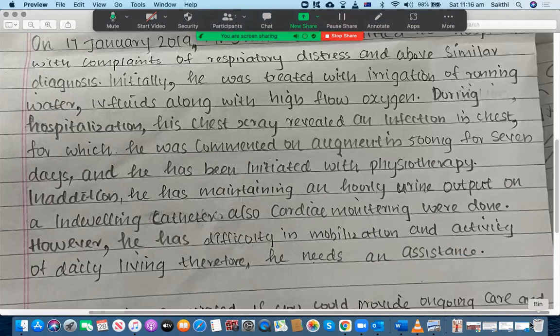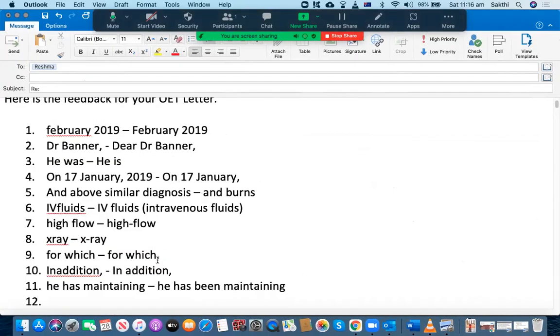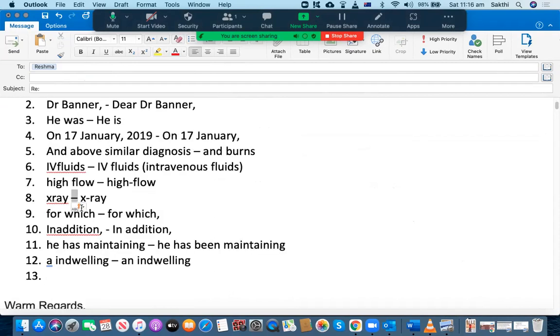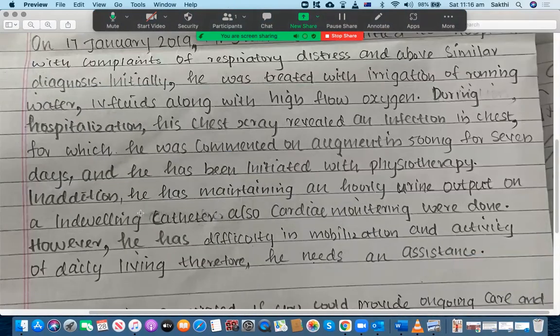Maintaining an hourly urine output on a indwelling catheter. That's again an issue. Okay, on an indwelling catheter. Let's say "a indwelling catheter." That's wrong. It is "an indwelling catheter." All right, so that's what you've got to say. So it's not "a" but it is "an." So you haven't used the article appropriately in this case.